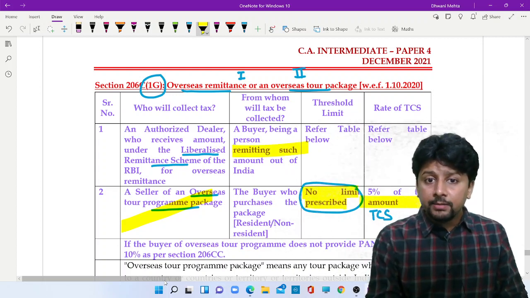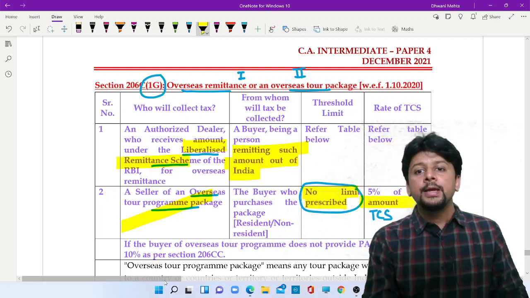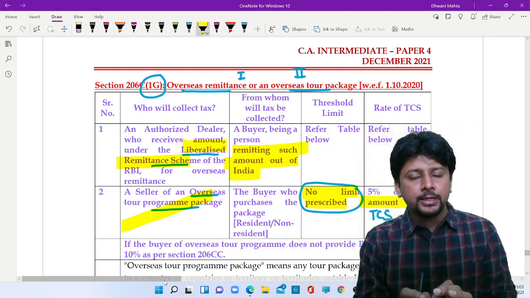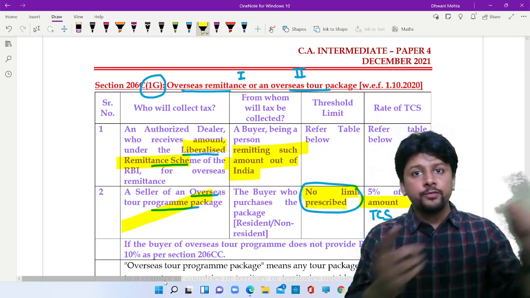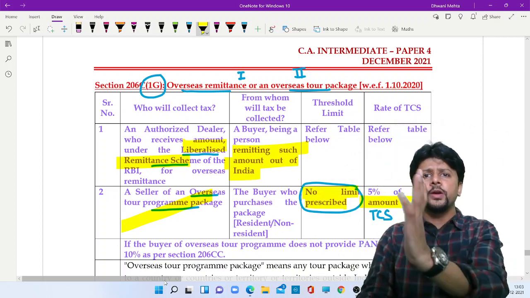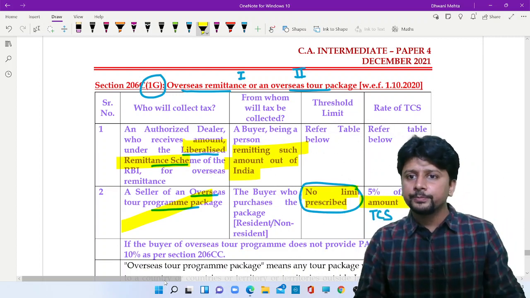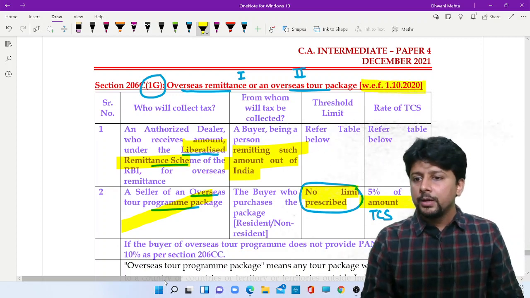If I am remitting money abroad as per this Liberalized Remittance Scheme, then there is a threshold of 7 lakhs. Only above 7 lakhs, tax will be collected. If the amount being remitted is for education, and for that I have taken an education loan from a financial institution, 0.5% on the excess. All other cases, 5%. Even this section is applicable effective 1st of October.